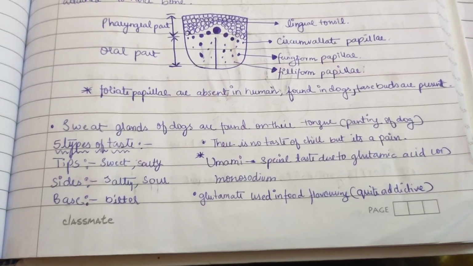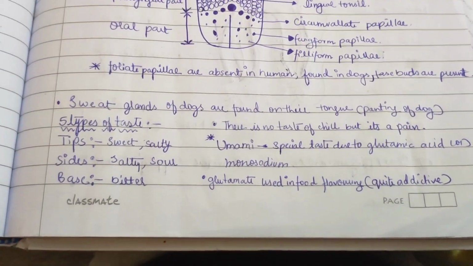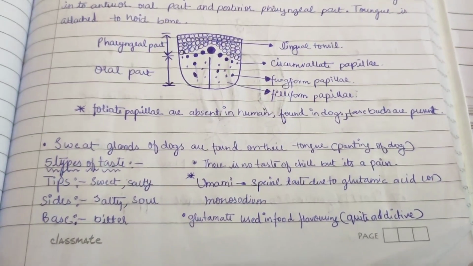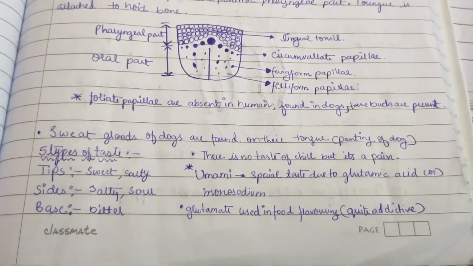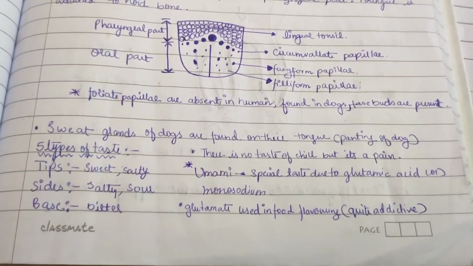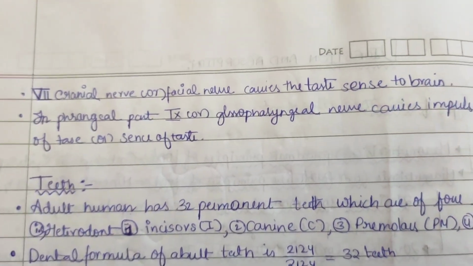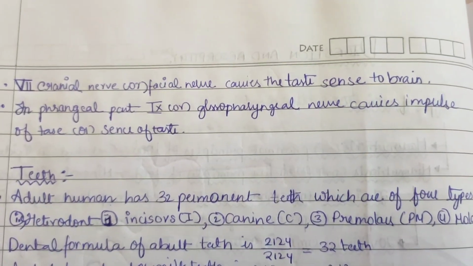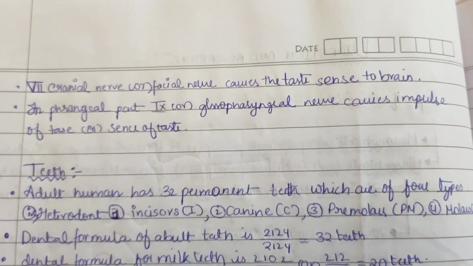Now the types of taste on the tongue. Tip: sweet and salty taste. Sides: salty and sour. Base: bitter. There is no taste of chili, but it is a painful experience. Umami is a special taste due to glutamic acid or monosodium glutamate, which is quite addictive and is used in food flavorings. The seventh cranial nerve or facial nerve carries the taste sense to the brain. In the pharyngeal part, the ninth or glossopharyngeal nerve carries the impulse of taste.